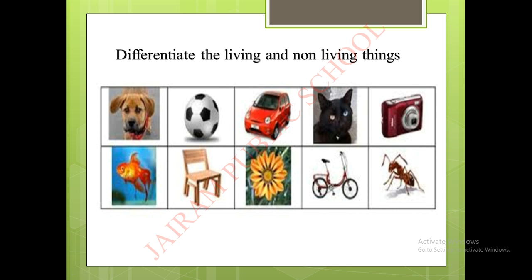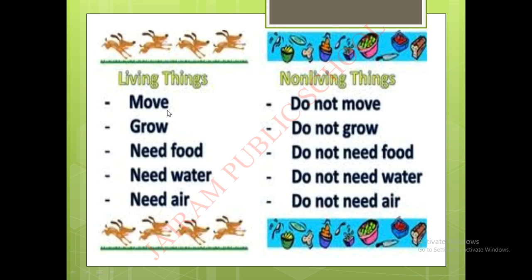Super, children. From this we can understand that living things can move, can grow, they need food, they need water and need air. The non-living things do not move, do not grow, do not need food, do not need water, do not need air. Now, can we read once again, children?